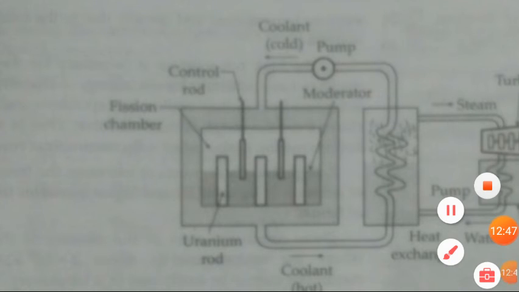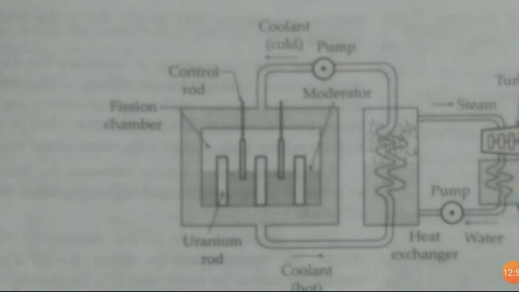They are basically boron rods. And here in between you can see a little blackish thing, that is graphite. Graphite is used here to control the speed of the neutron, because when the neutron is bombarded on this uranium rod, its speed should be very slow. A slow moving neutron should hit the uranium rod.